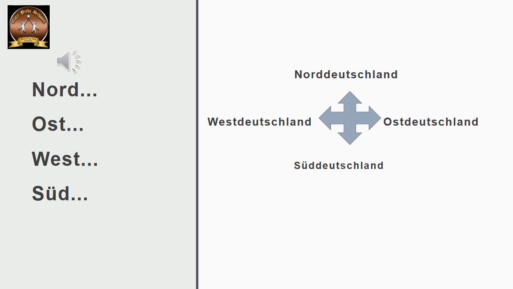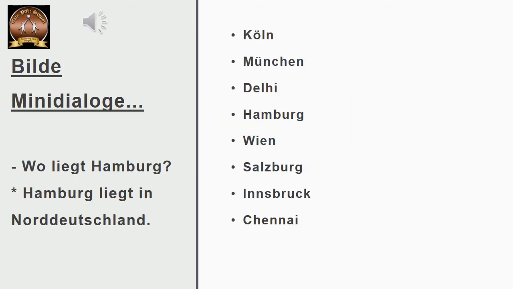Westdeutschland, Süddeutschland oder Ostdeutschland. Noch einmal Norddeutschland, Westdeutschland, Süddeutschland, Ostdeutschland. So obviously you know these words mean North Germany, West Germany, South Germany and East Germany. These words will help you give more details about the location of any city. So now we are going to practice these words with the help of forming dialogues.